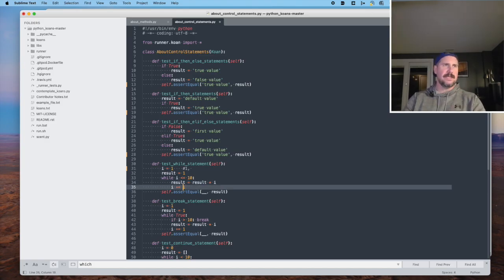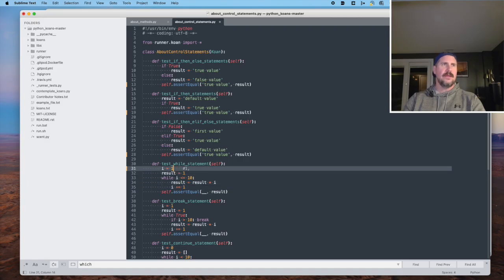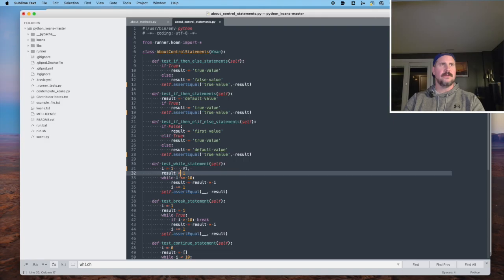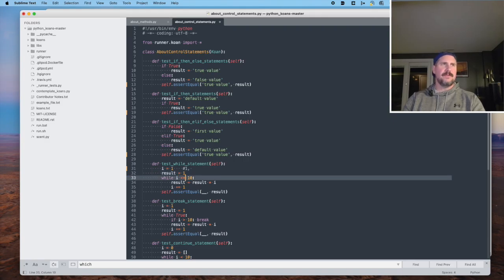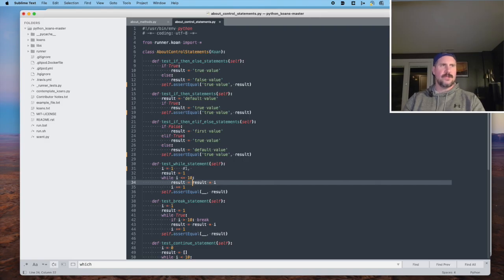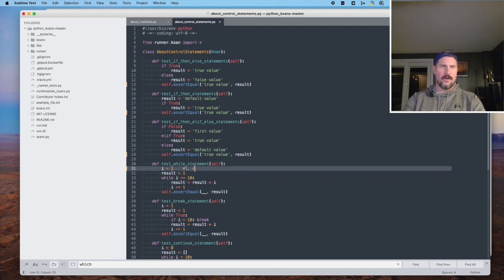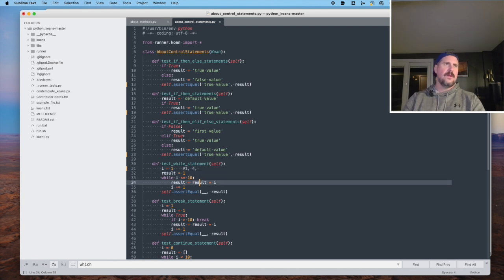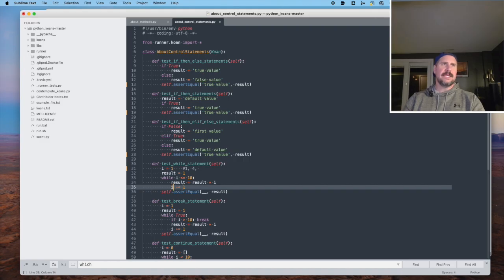Then we increment i by 1. So now i is 2, and result is still 1. i is less than 10 because i is now 2. So the result now equals 2 times 2, which is 4. And then i gets incremented to 3.